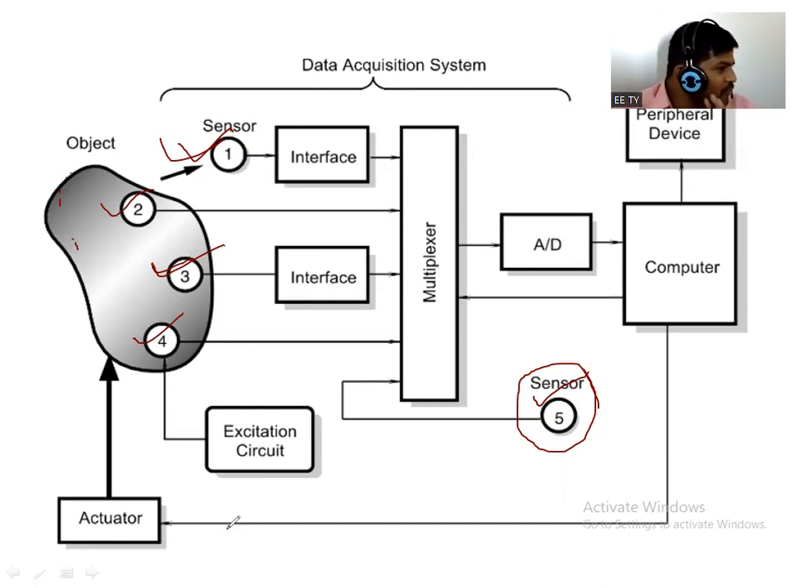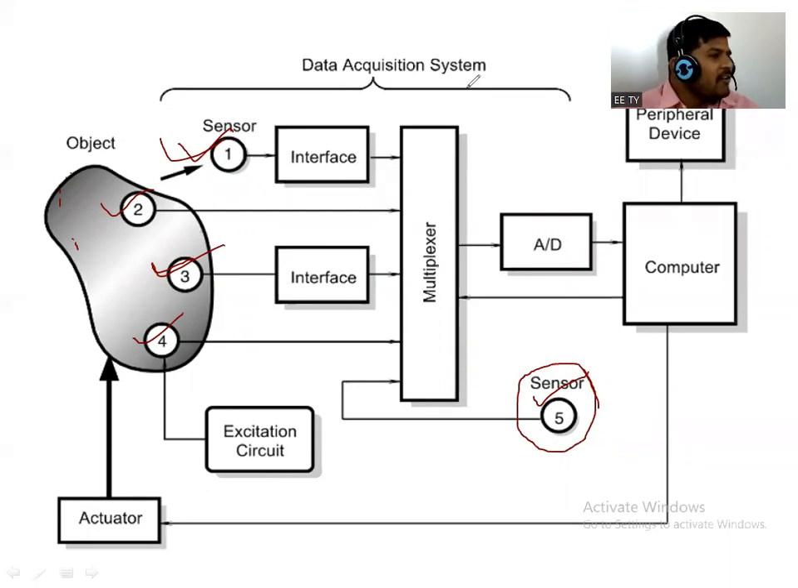A number of inputs are connected. That means we are using a number of sensors, right? So the output obtained from the sensors, which is connected to the multiplexer, and the multiplexer gives output to the computer, only one at a time.